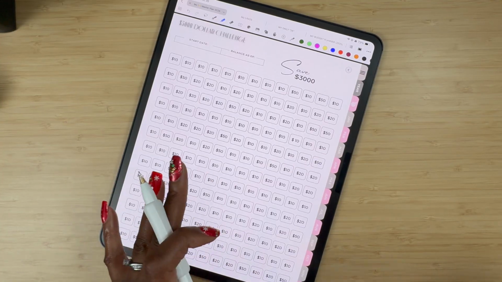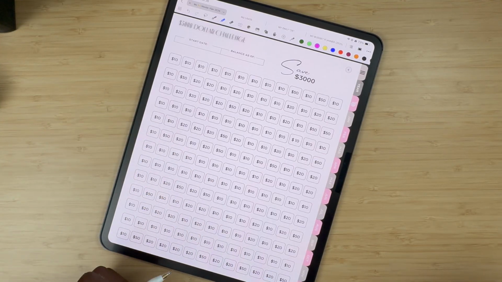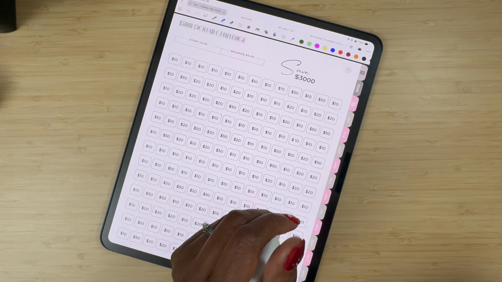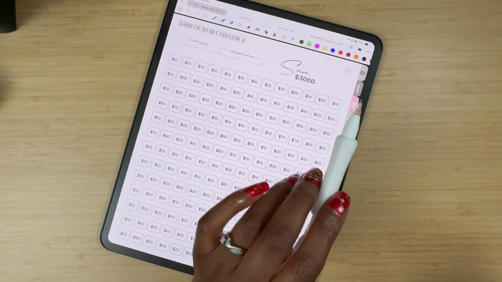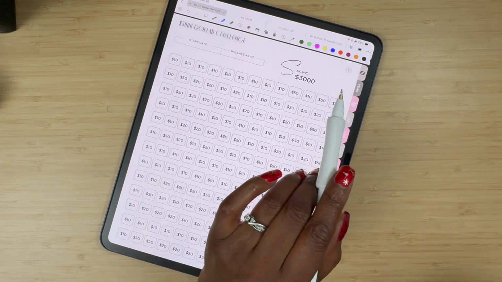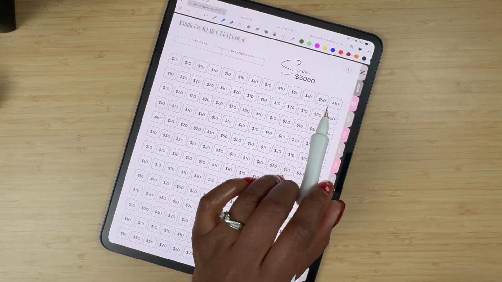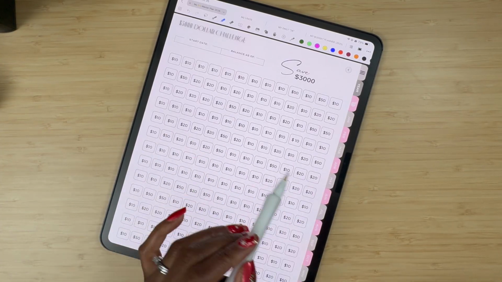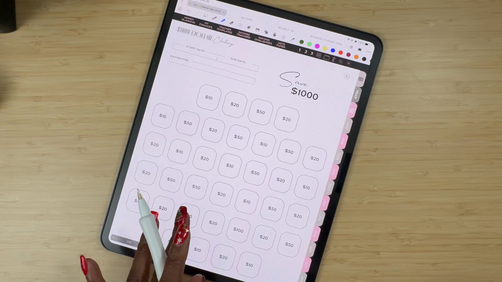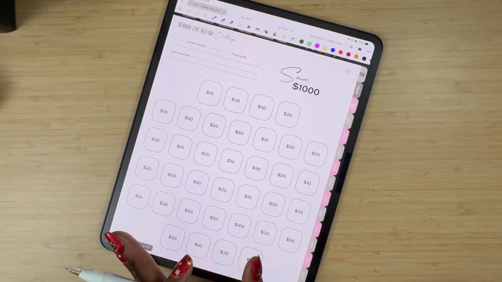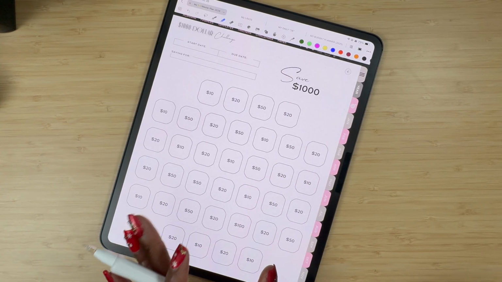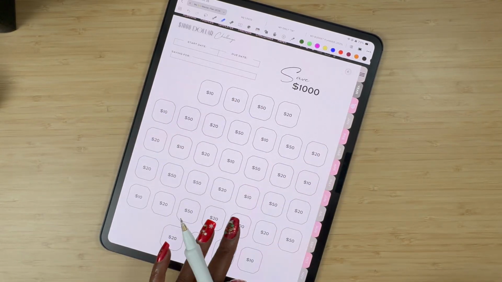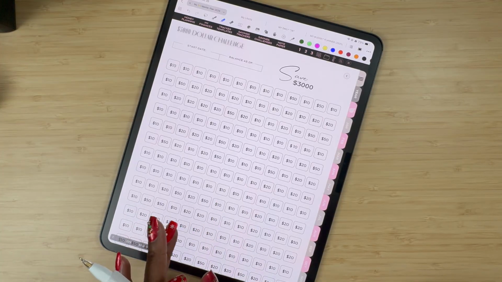So I may just create a $2,000 challenge and just stick it in there and do that. But I do like this because I love coloring the boxes. It's very therapeutic, and it's motivating. It makes me want to make sure that I put my money in there so I can color in my box. So I may just create another $2,000 one since that is my goal for 2026. But I want to fill in the whole page because I did do the $1,000 one in 2025. I completed it and I felt really good when I finished it. It was such a good feeling. So I would like to see every box colored in on this one as well.